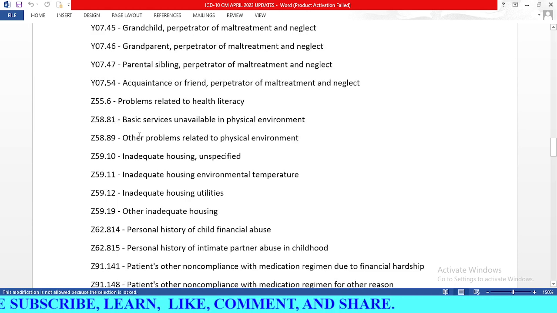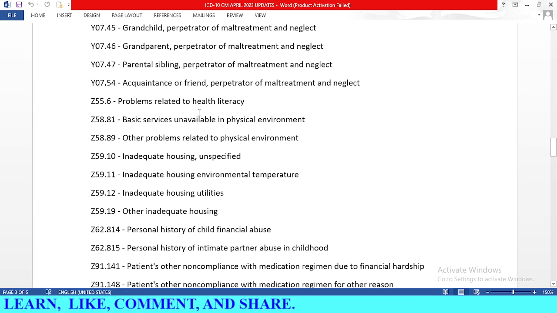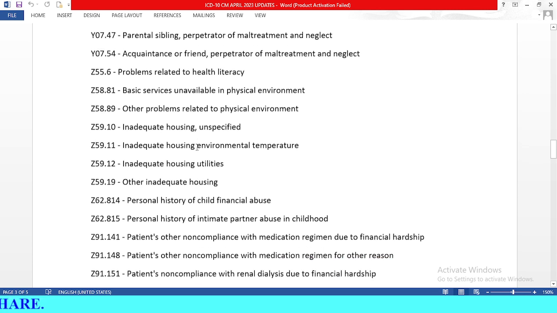So if we check the remaining codes, Z55.6 is for problems related to health literacy. So if the patient can't read or write, it will lead to Z55.6. Next one is Z58.81, basic services unavailable in physical environment. Z58.89, other problems related to physical environment. So we need to check.